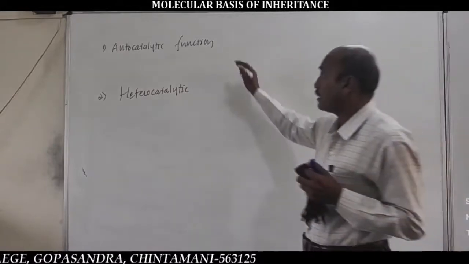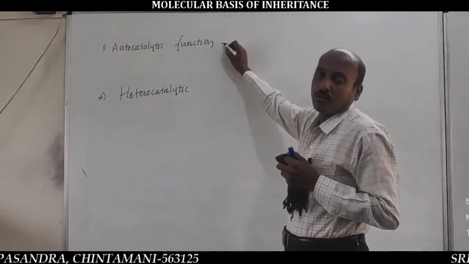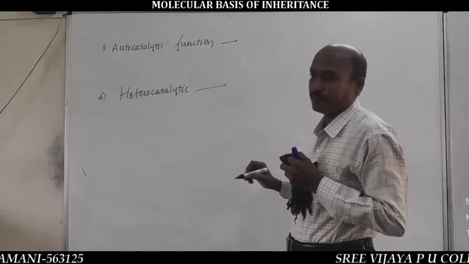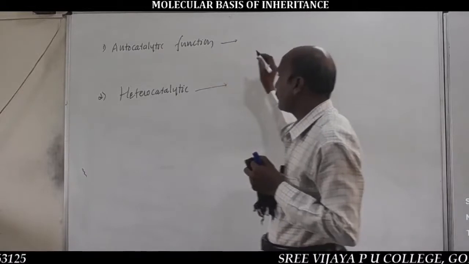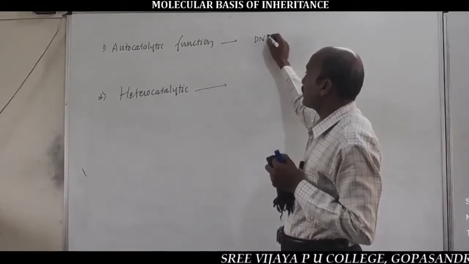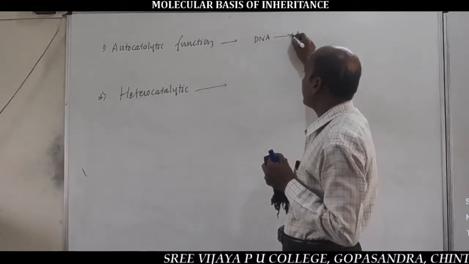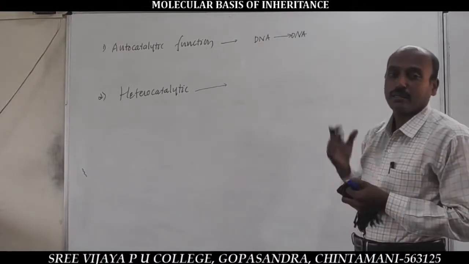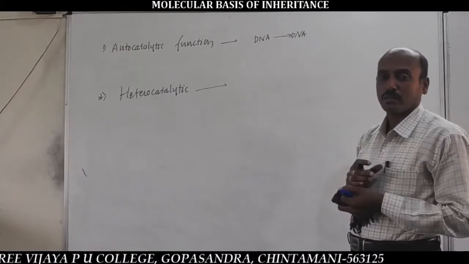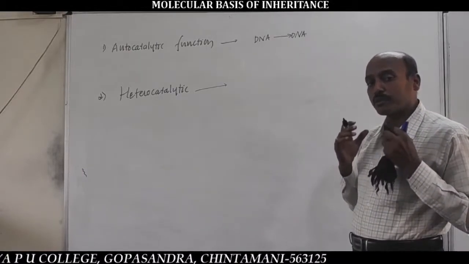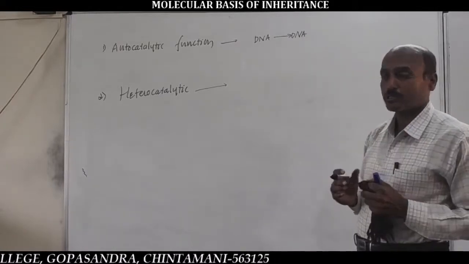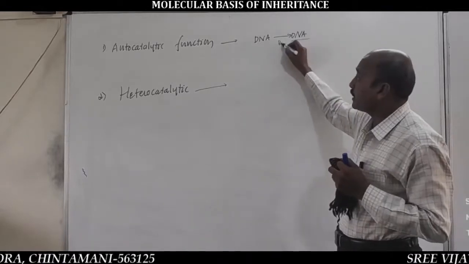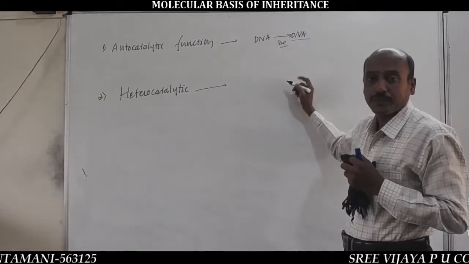Majorly, DNA performs two functions. One is the autocatalytic function and another one is the heterocatalytic function. In the autocatalytic function, DNA produces DNA copies. Means in this method of DNA function, DNA undergoes self-replication to produce daughter DNA molecules. So indirectly, DNA replication is also referred to as